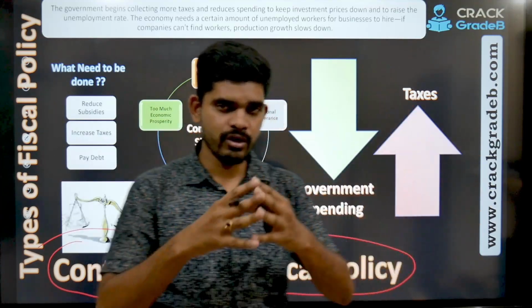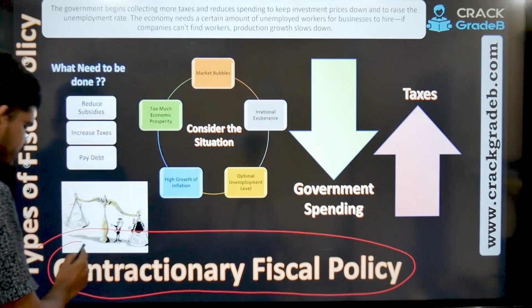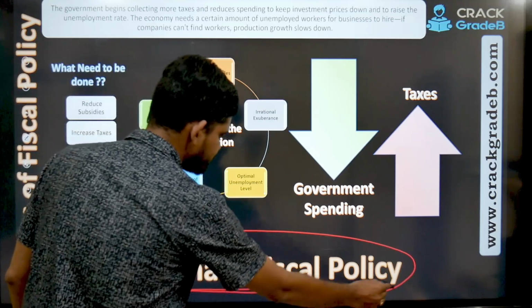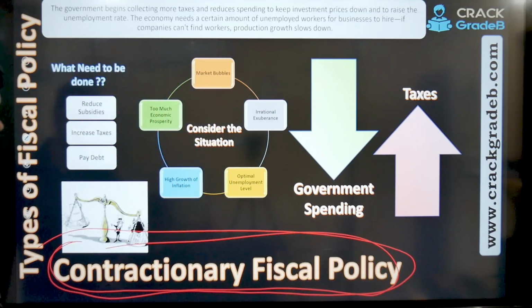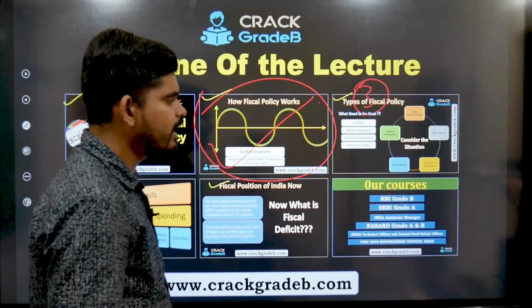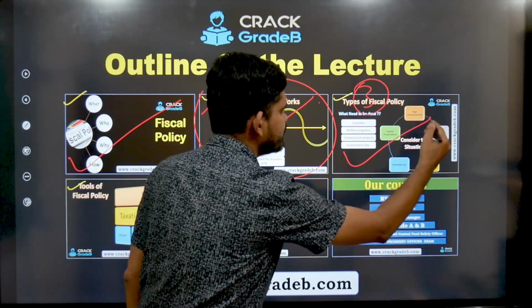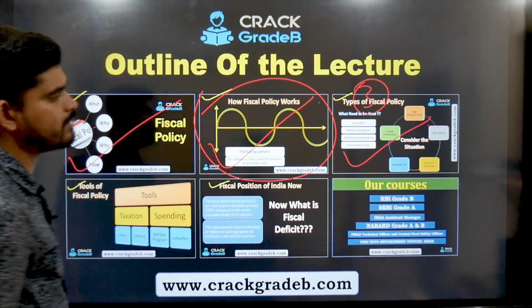And the opposite of it is contractionary fiscal policy, right? Now with this we have completed number 3, that is type of fiscal policy.